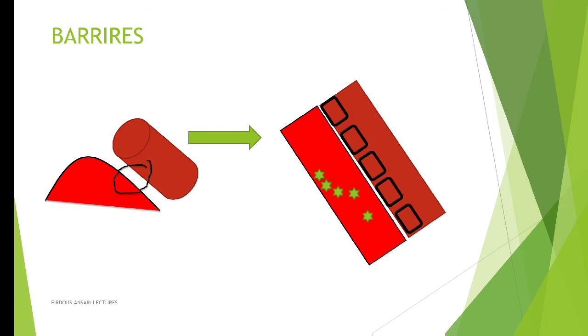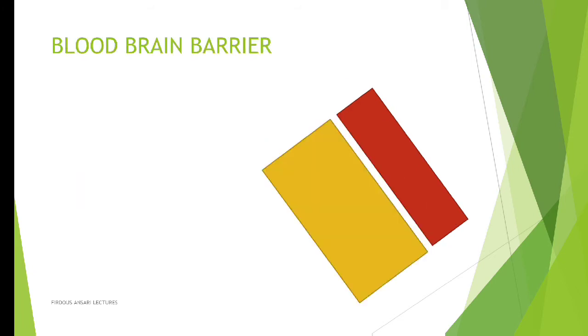This normally occurs for almost every organ, except one organ, that is our brain. Our brain has the blood-brain barrier. So the blood-brain barrier is simply a barrier in between the blood circulation and your brain, okay. The blood vessels which supply blood to the brain are somewhat like this. You can see the endothelial cells are tightly attached. They are very much fixed in between. So there is no fenestration. This is known as tight junction.